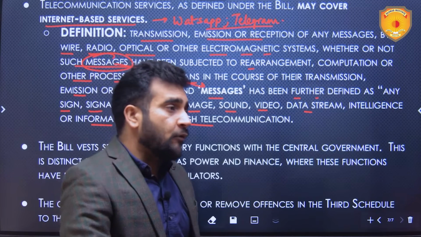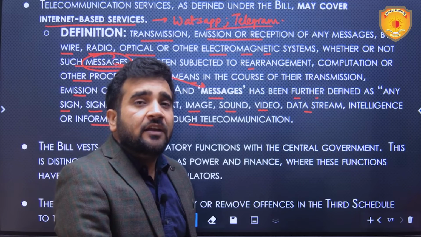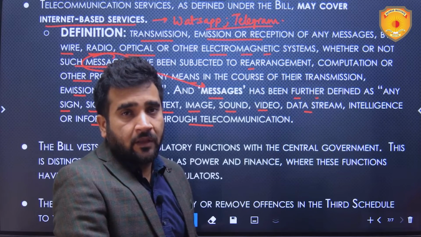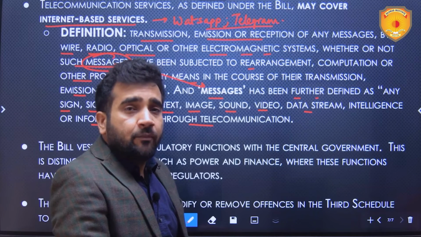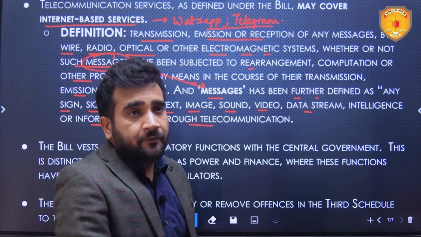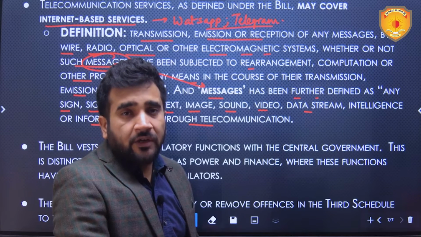There are certain think tanks which are interpreting this in such a way that internet-based services are not covered. But the definitions' interpretation definitely points towards the fact that internet-based services are covered. So let the government clear the air on it.